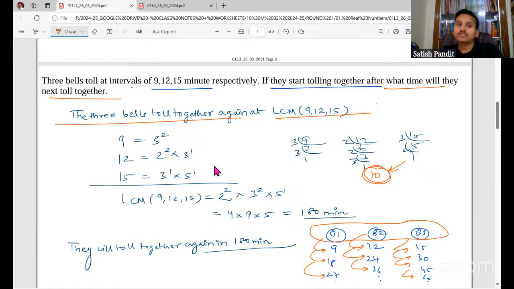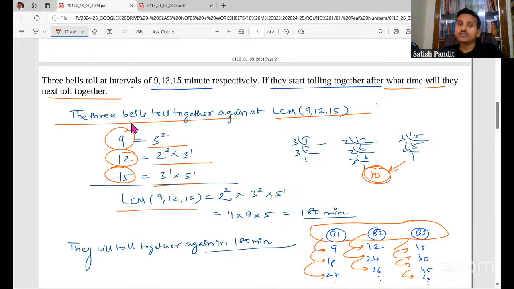So you have 9, 12, and 15. You write them as a product of primes like this. 9, we can write as 3 to the power 2. I'm writing in power form because it's easier. In the morning, I have already told you how to find the HCF and LCM using the prime factorization technique. Once you're able to express them, you can find the LCM. What do we do in LCM? Please remember, using the prime factorization technique, we don't take common. We see all the prime factors, each prime factor along with the highest power.